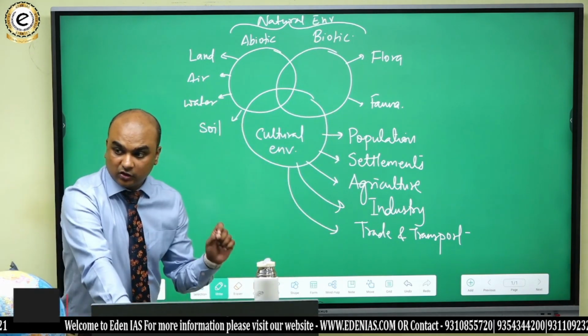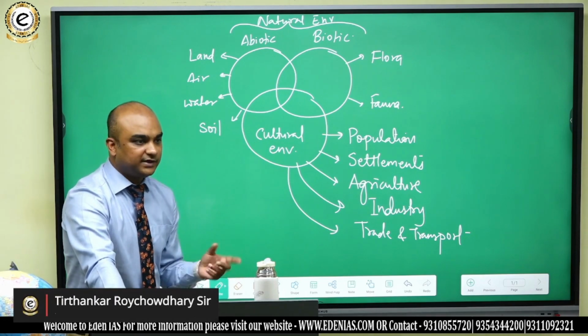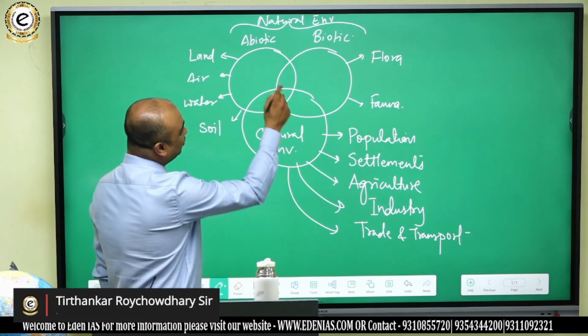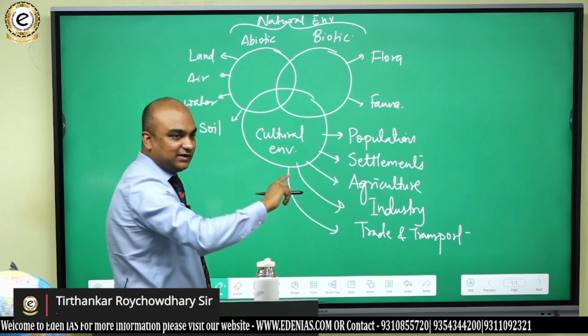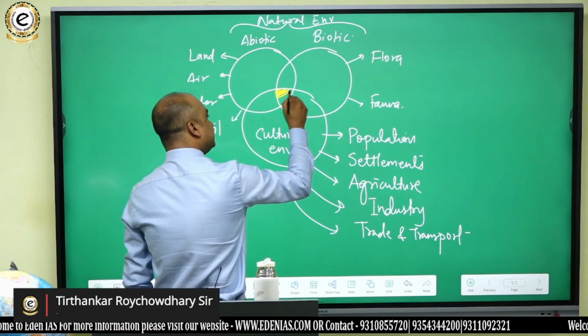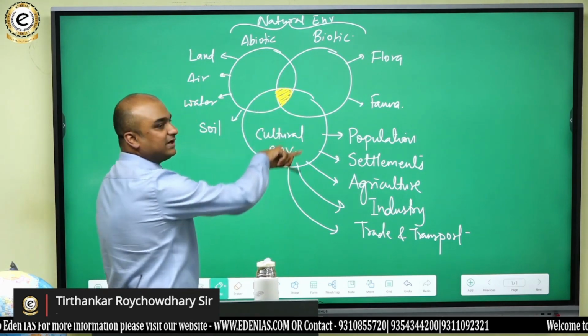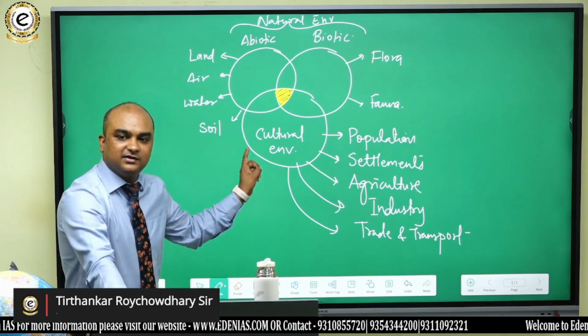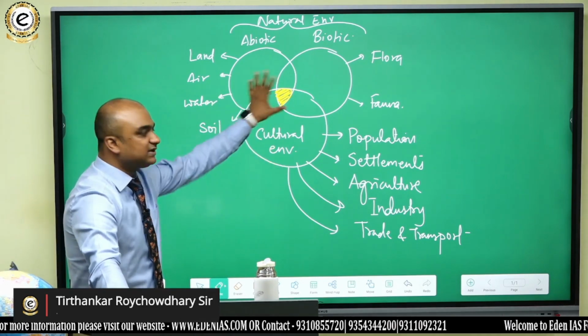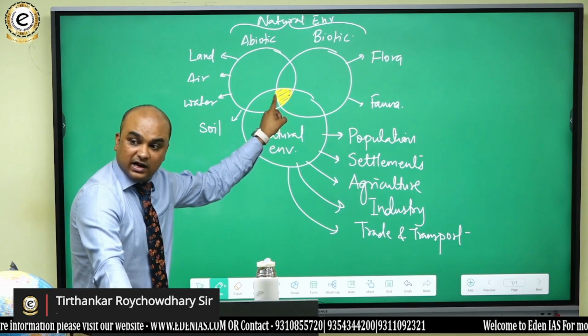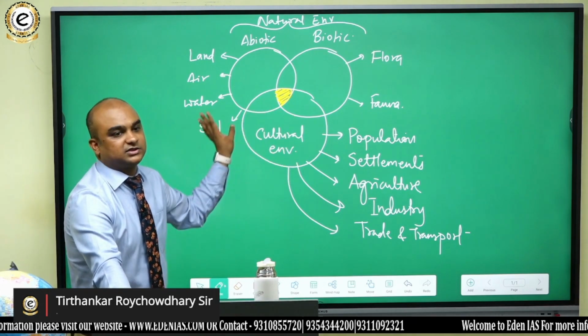Now what is the aim of geography? Look, why do we study geography? The aim of geography is to understand the total environment. What is the total environment? The total environment is this thing, which is the overlap of the natural environment and the cultural environment. We study these separately, plus we also try to study their intersection.